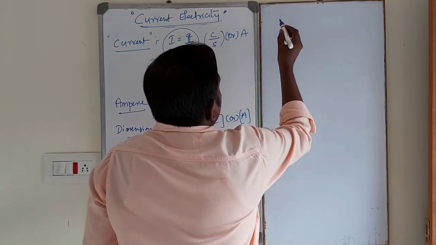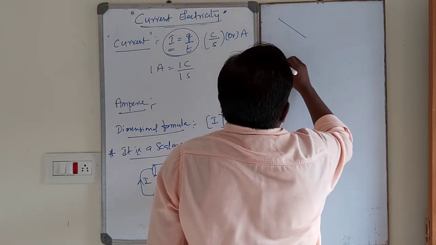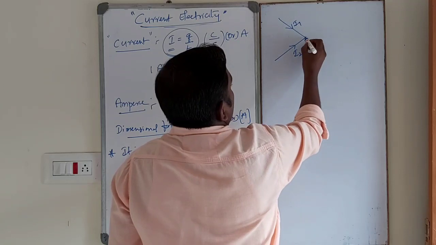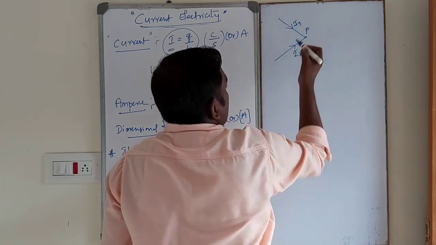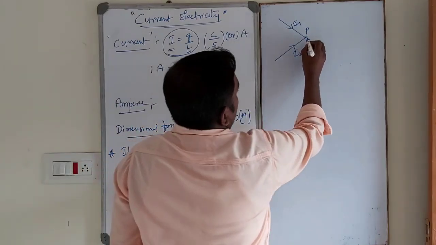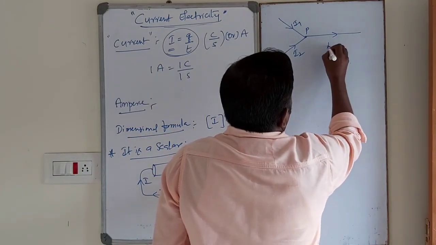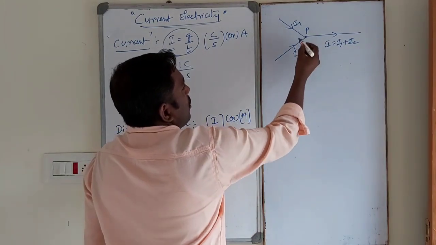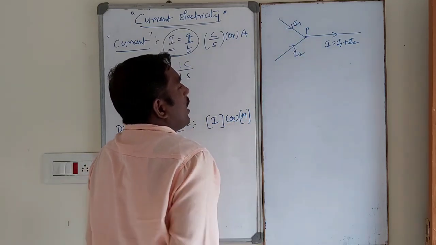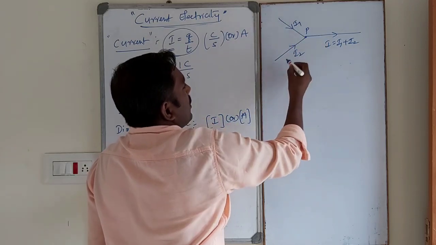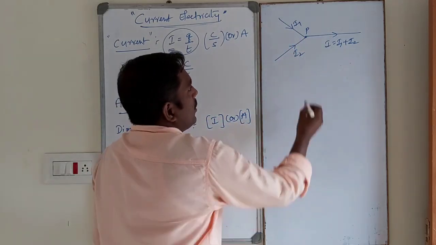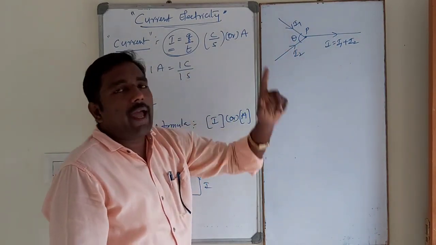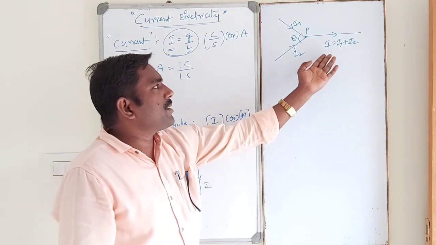For example, see dear students, this is one conductor, this is also one conductor. One carries a current I1, the other carries a current I2. They meet at a point P, which is nothing but a junction. Then the total current moves in this way. Total current is equal to I1 plus I2. The angle between them is theta. The total current is independent of the angle. Whatever the angle, the current will be the same.